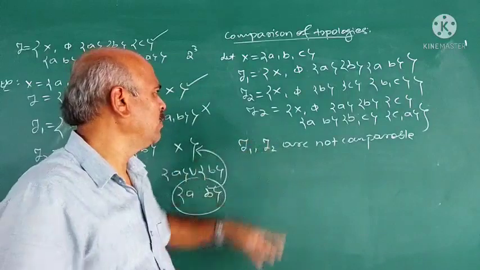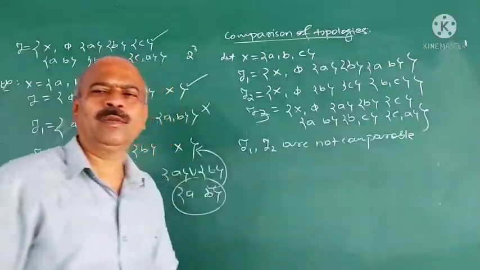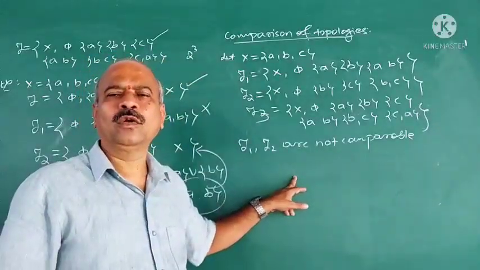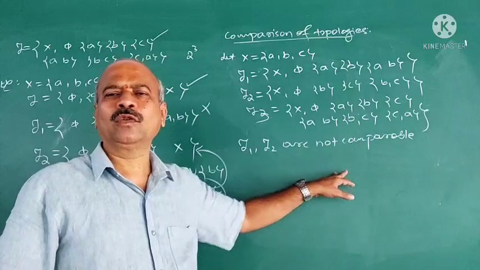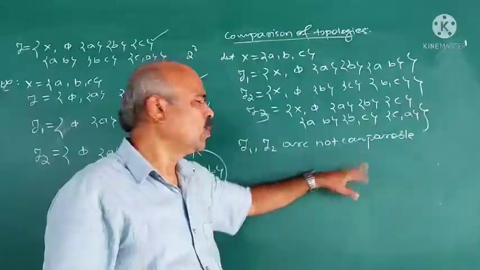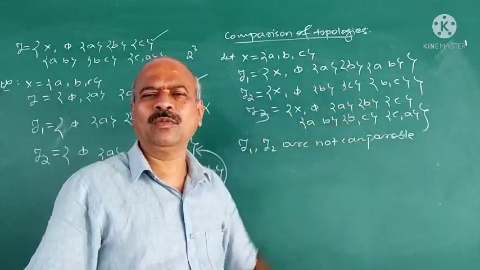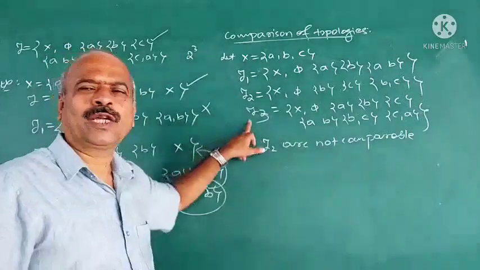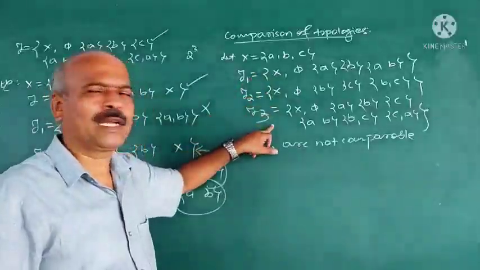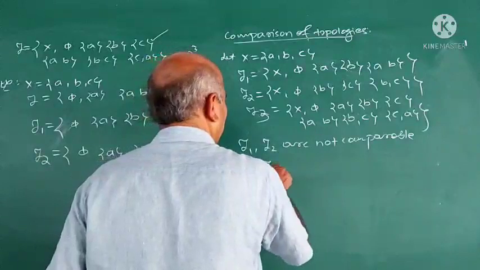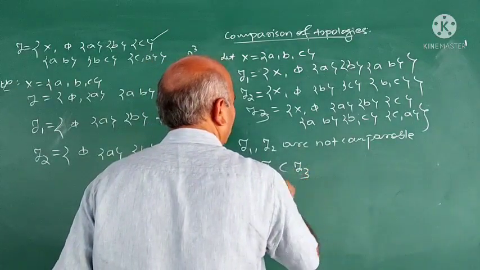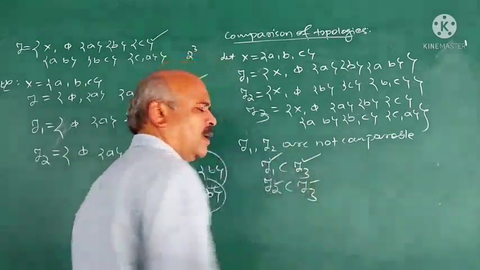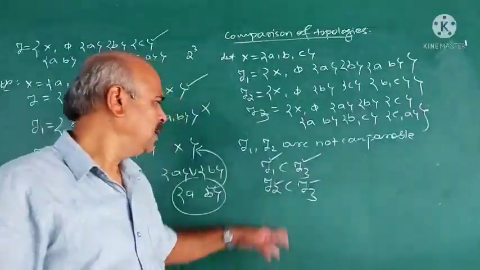TOE1, TOE2, TOE3 will be given, and four choices will be: TOE1 is coarser than TOE2, TOE2 is coarser than TOE3, TOE3 is coarser than TOE2, none of these. Then what is the answer? The second one is the answer, because TOE1 and TOE3 can be compared, since TOE1 is contained in TOE3, and TOE2 is also contained in TOE3. Therefore, these two pairs are comparable. We can compare TOE1, TOE3 and TOE2, TOE3.